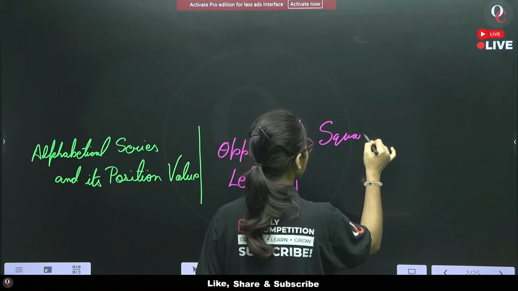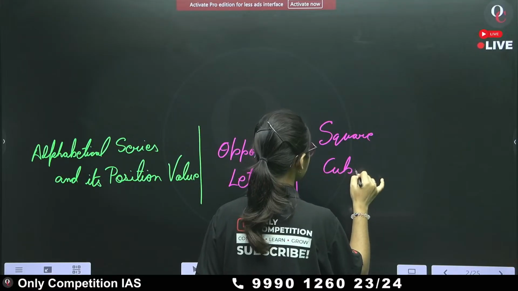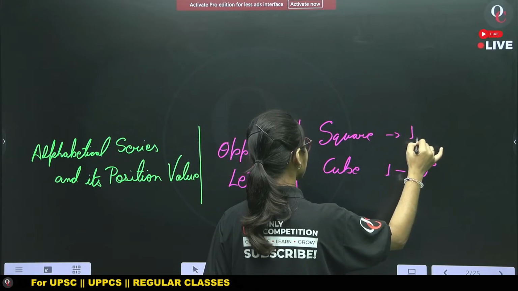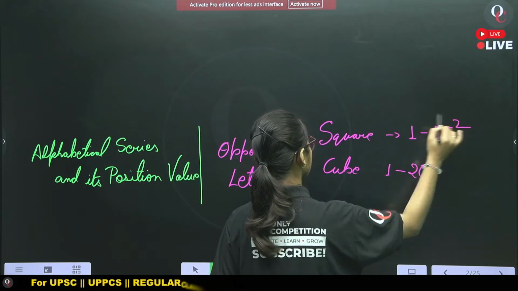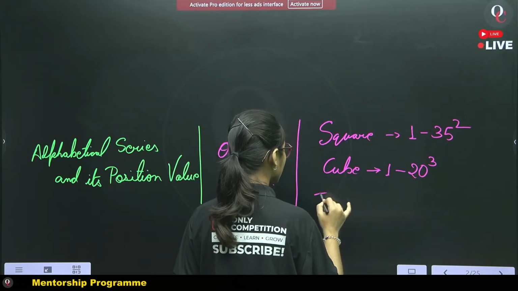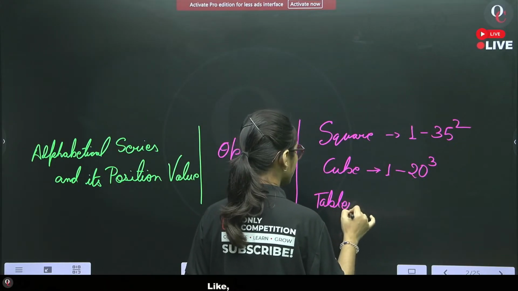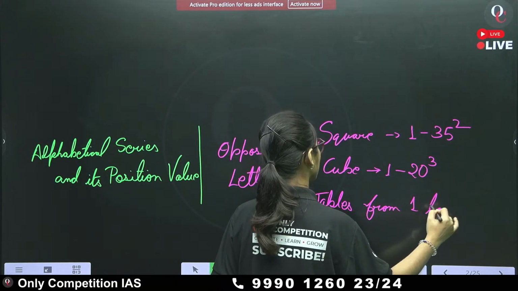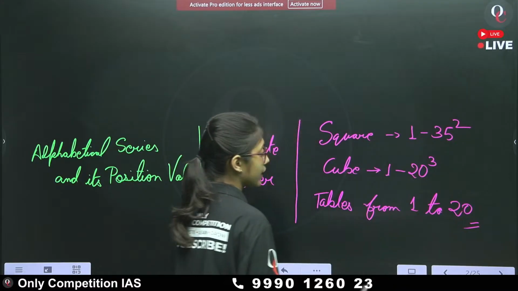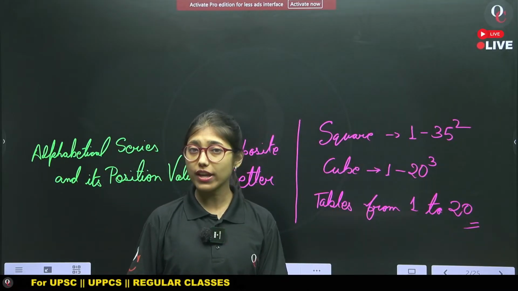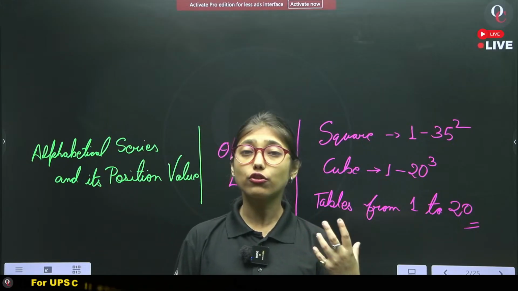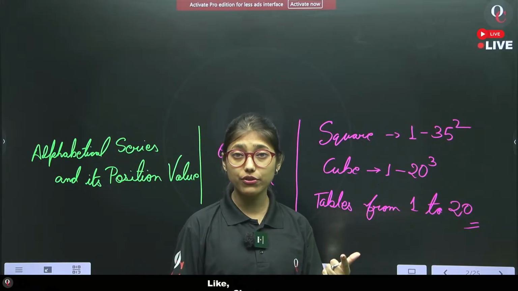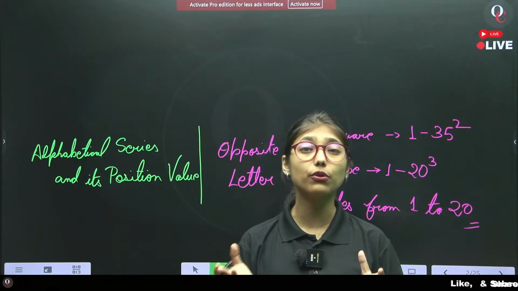The third one is square values and cube values from 1 to 20, and for squares it is 1 to 35. We also need to know the tables from 1 to 20. Why are square and cube important? Because those topics are mostly used in series questions, missing numbers in figures, and coding-decoding.